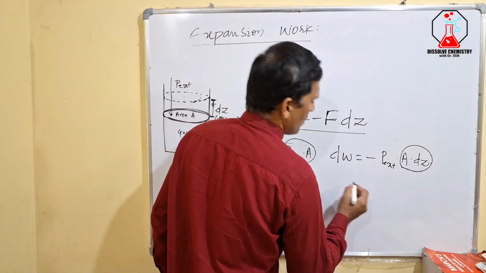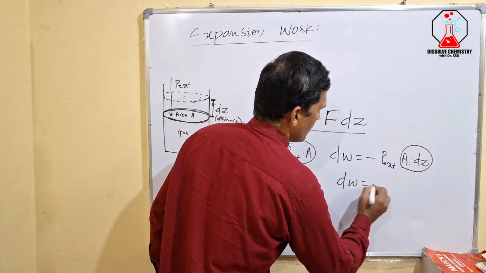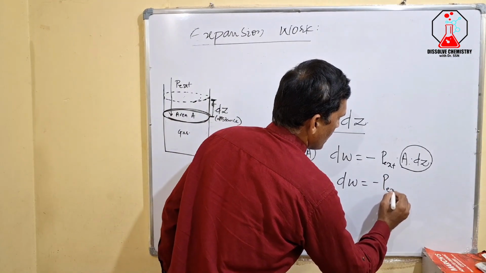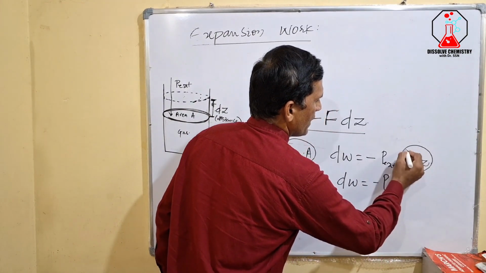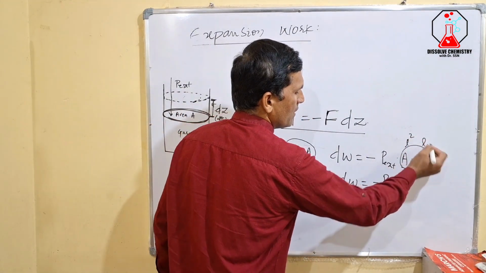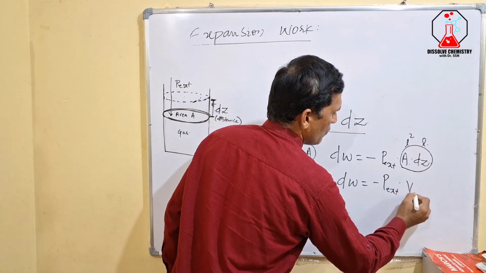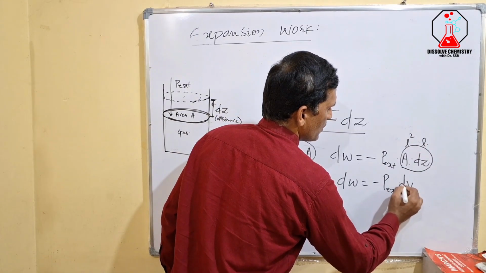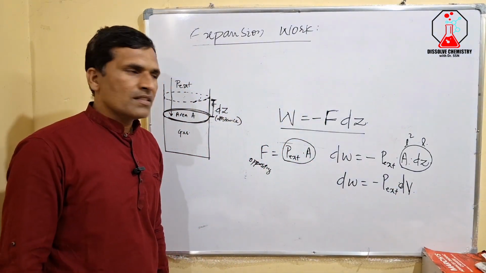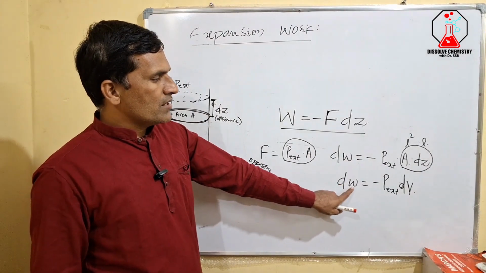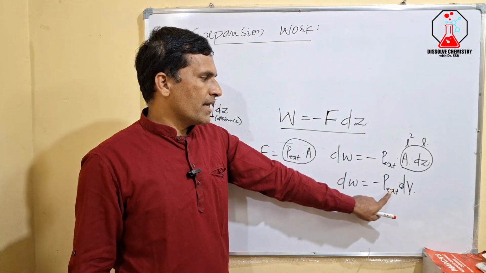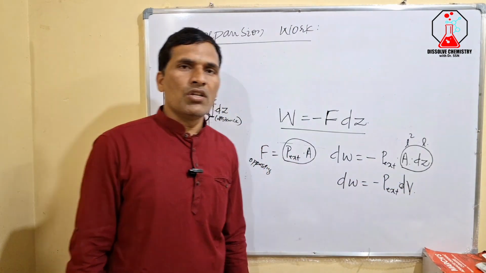So we represent that by dW is equal to minus P external into area. You can take area as L squared, and with the distance also L, it becomes L cubed, which is nothing but volume. So it has changed, and therefore we write dV. Is it clear? So the small work done by the system is equal to minus P external into the small change in volume.